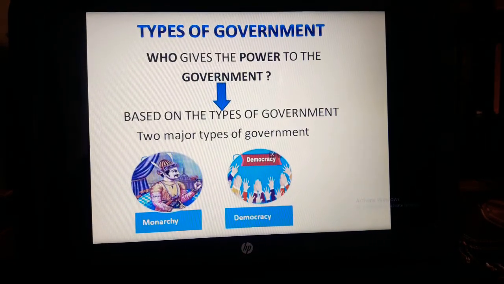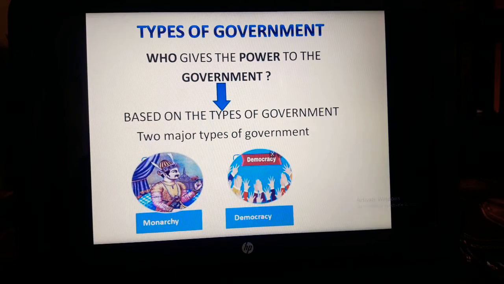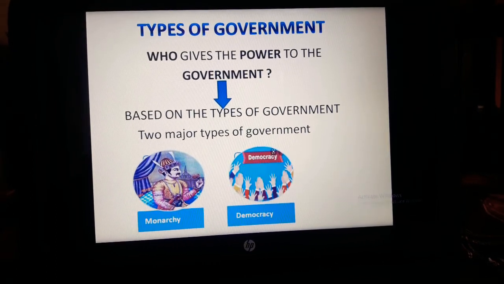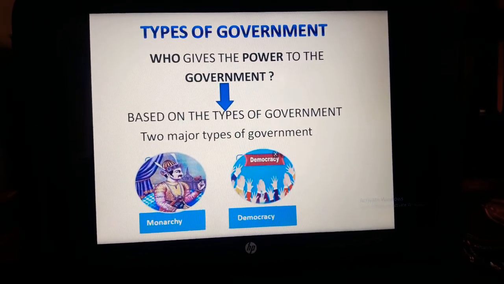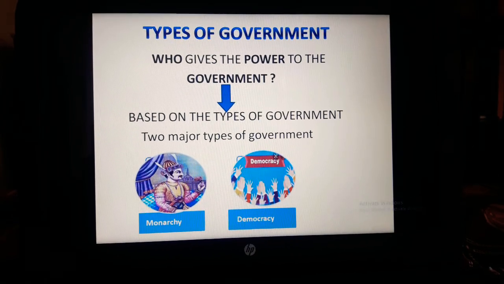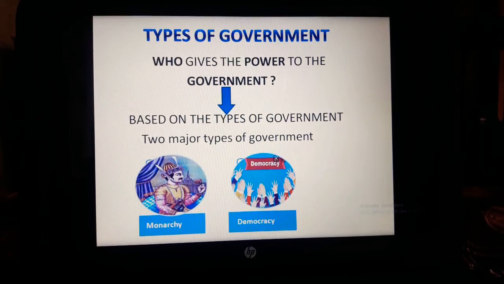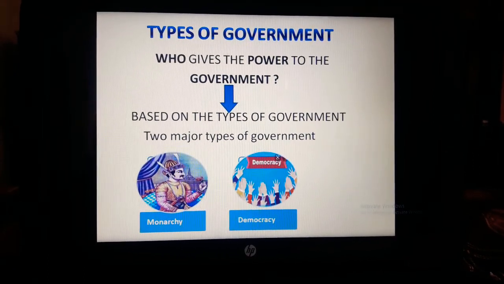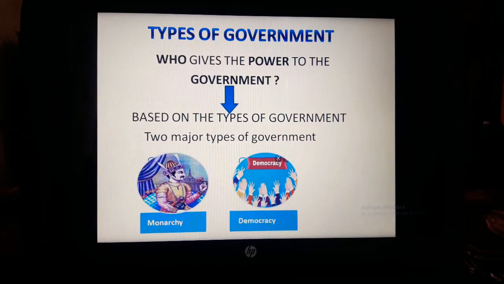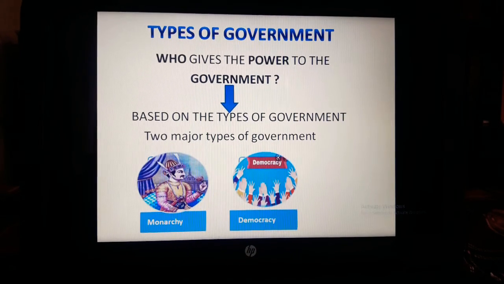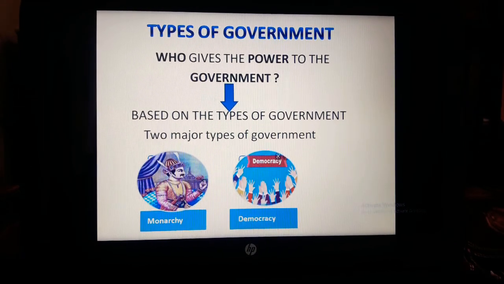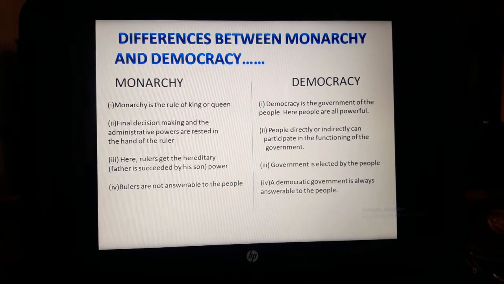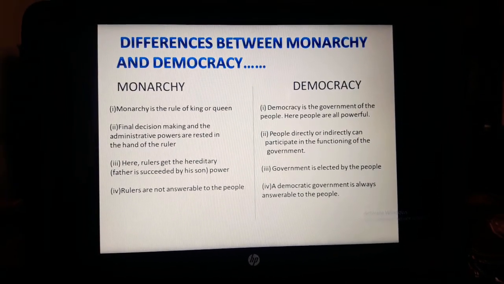Next, types of government. Broadly, we have divided the types of government under two heads, monarchy and democracy. These two are the basic forms of government, which are contradictory to each other. Here we will be studying the types of government based on their formation. Differences between monarchy and democracy.